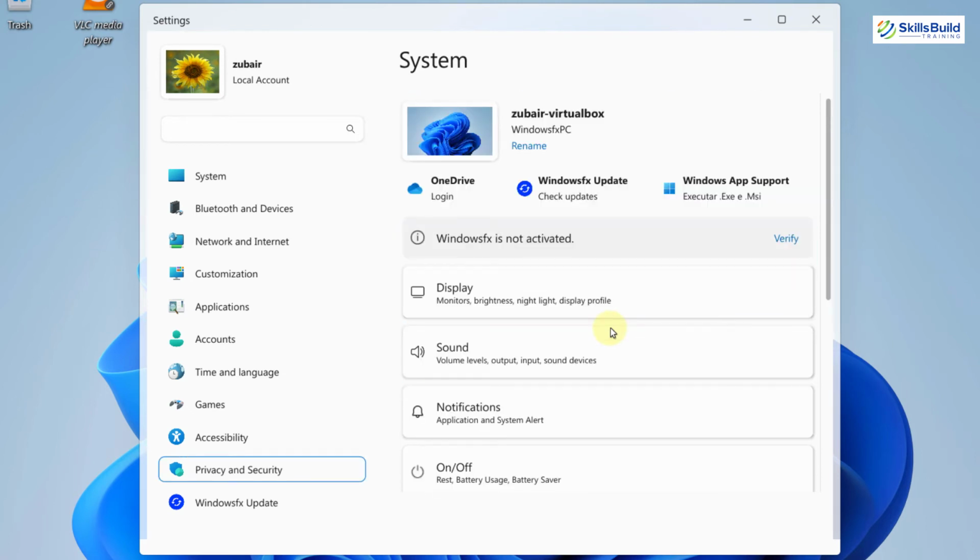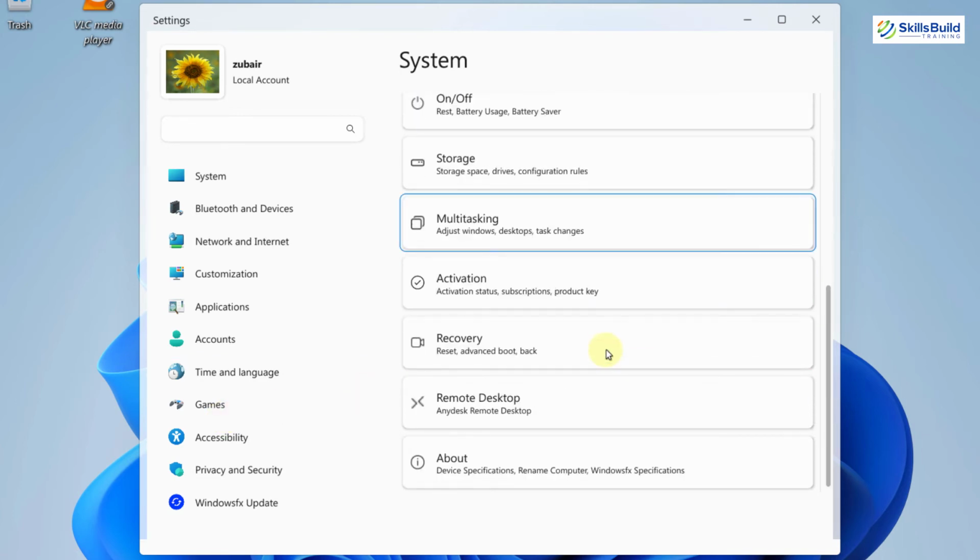And here we have different other categories that we can go through. If you remember, in Windows 11, we have a separate section that says update and security. We just have to click on that one and the update section opens up. But in this operating system, when you open your settings, you will have your Windows FX update button straight away. We do not have to go to any subcategory and then look for updates. You just have your button straight away in front of your eyes. Well, privacy has been separated from security, and then we have different other things just like any Linux distribution. If I scroll down here, we have different other things that you can perform.